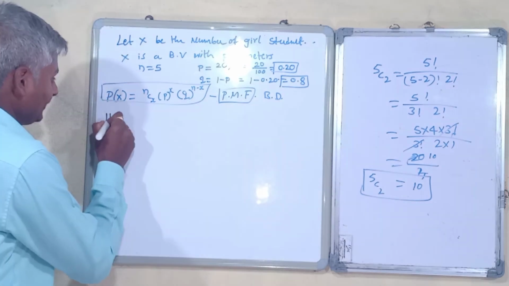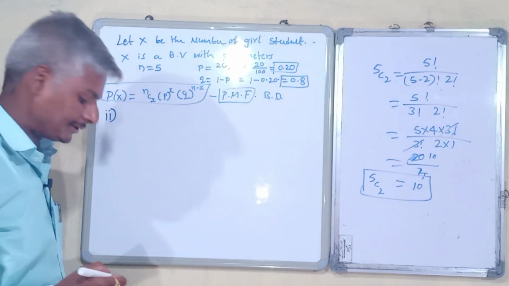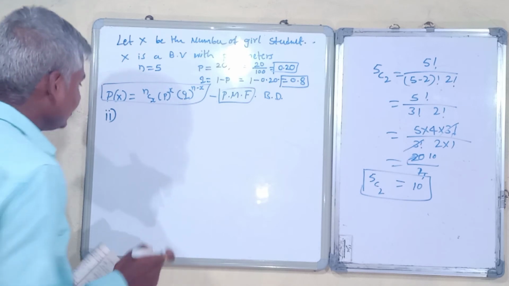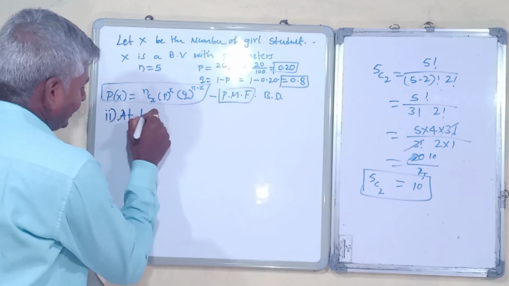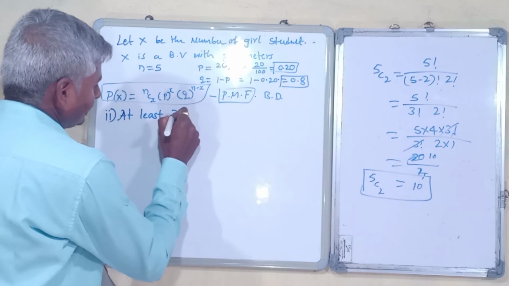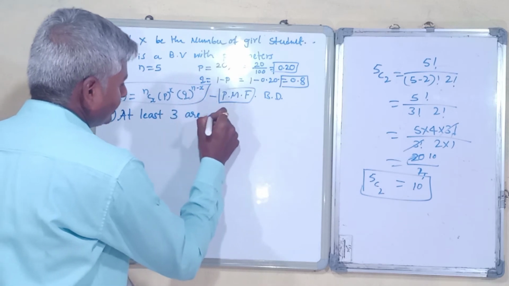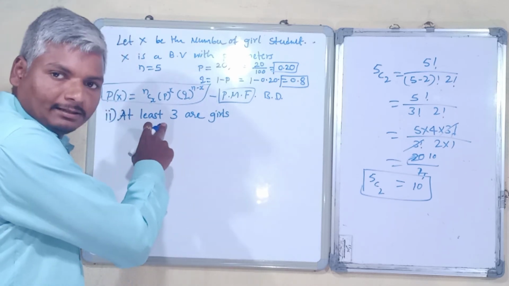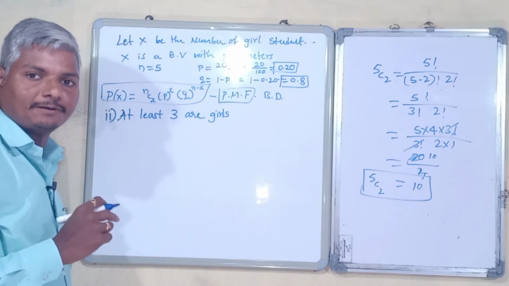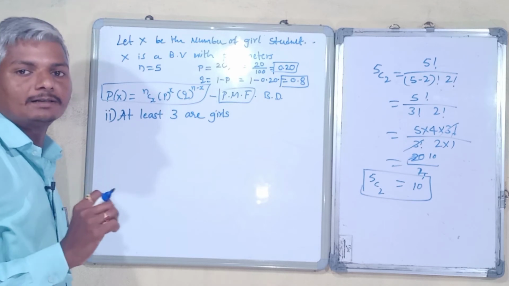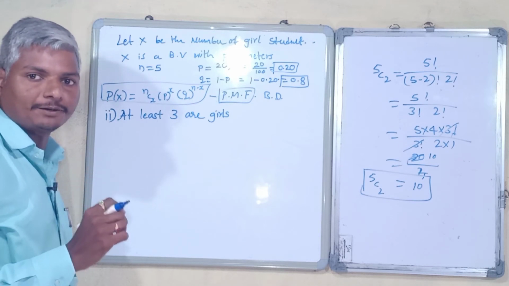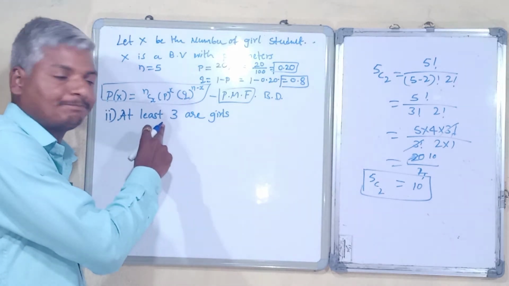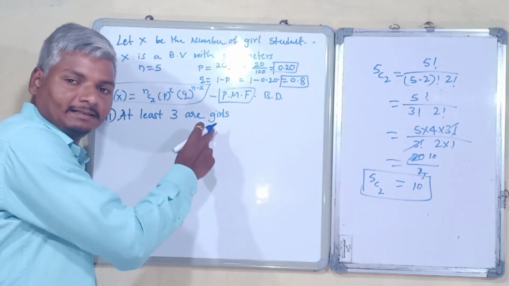Make a note of it. And second, they have asked me to find the probability that at least 3 are girls. In the previous question we found exactly 2 are girls out of 5 students. Here we need to find at least 3 are girls.